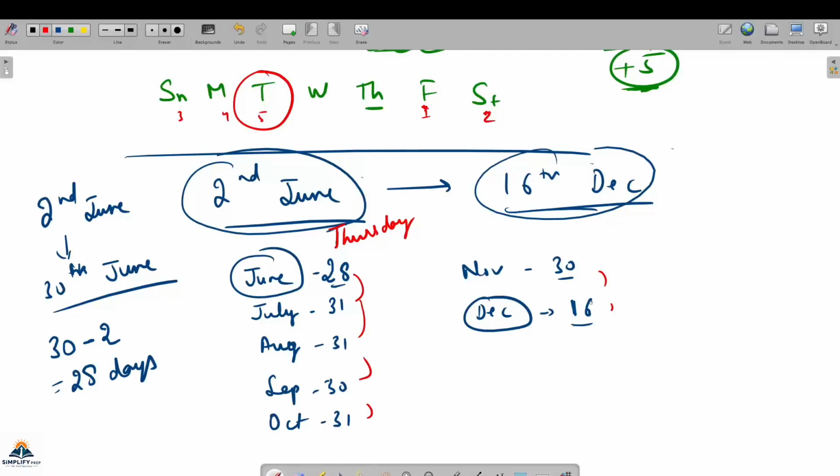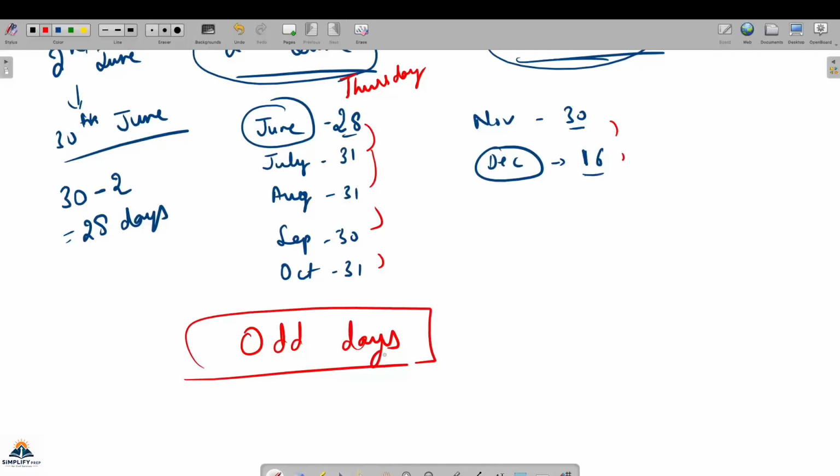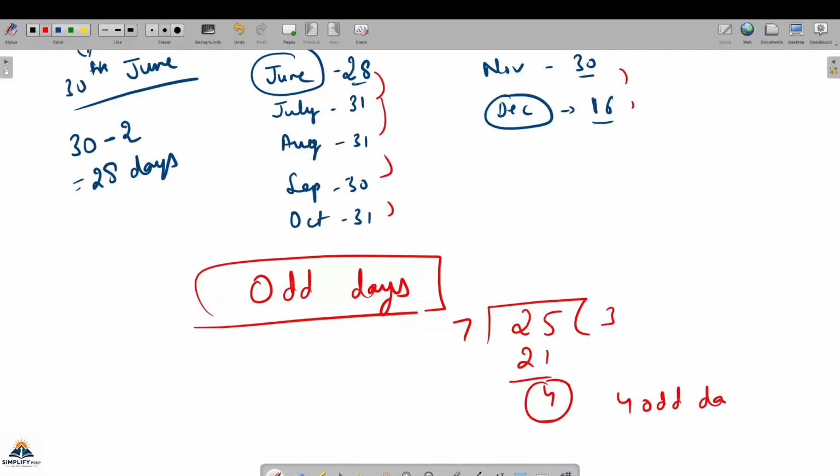That you just write the remainders here only. That is the concept of odd days. Odd days is a beautiful concept in calendar problems, a very helpful concept. Like suppose we have seen 25 days के बाद क्या होगा, तो हम इसको डिवाइड करते हैं 7 से, 7 3 से 21 and there is 4 remainder. So this 4 is called 4 odd days. So odd days decide the shift, कि 4 extra days.